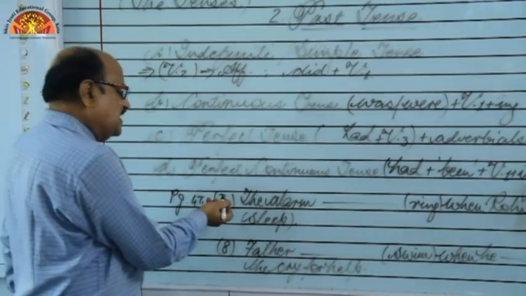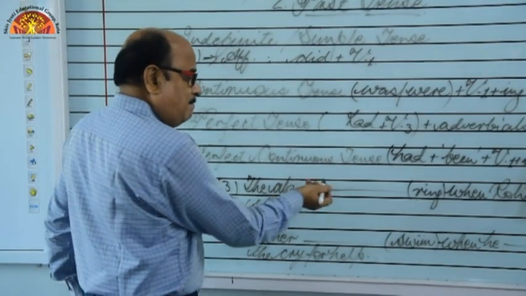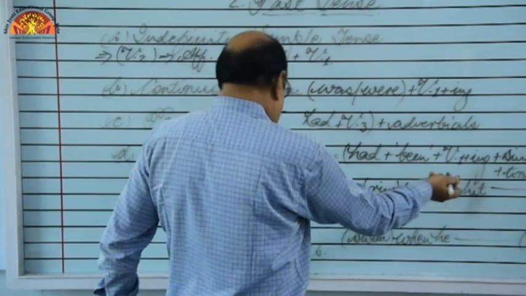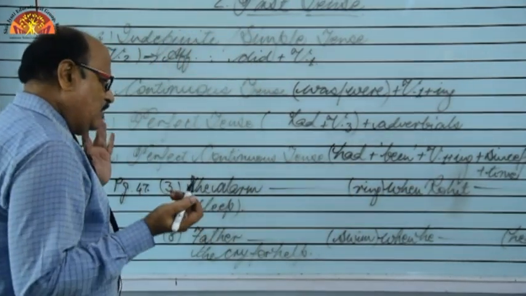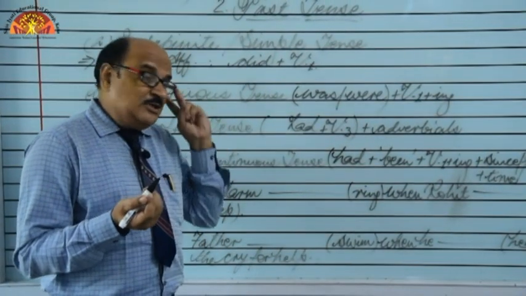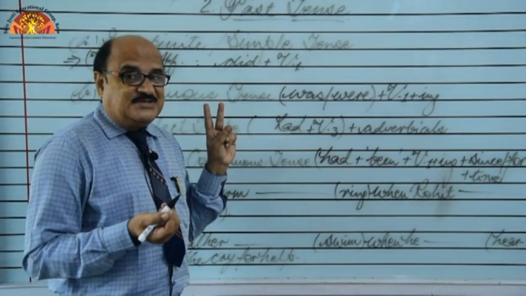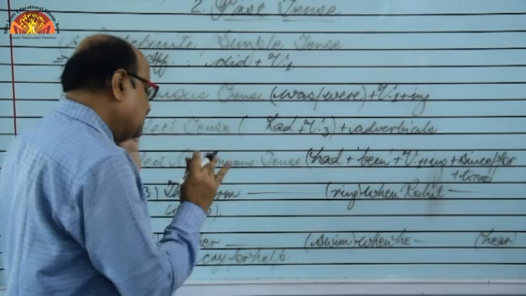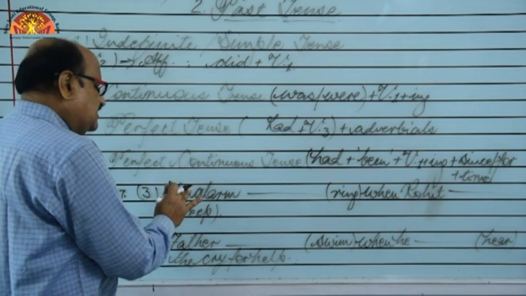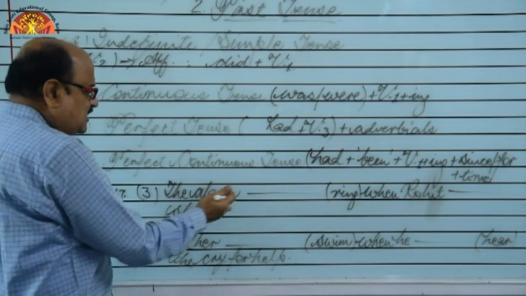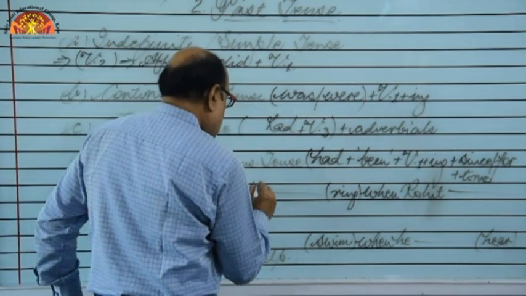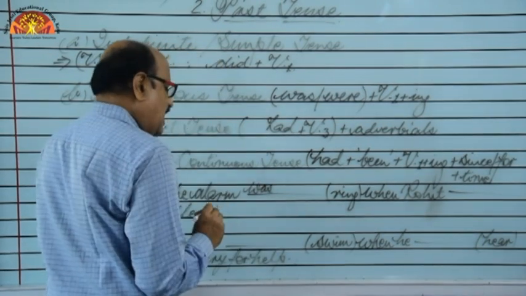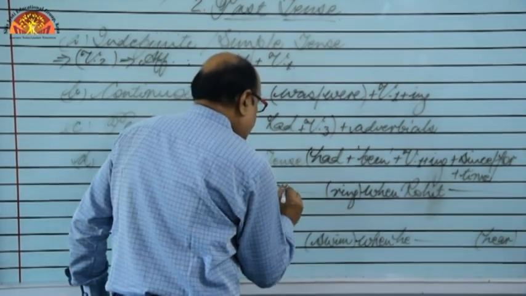Look, the sentence is the alarm blank ring when Rohit blank sleep. I told you the combination of two clauses, two tenses means two activities we are talking about in some sentences. So here also the same case, the alarm. What was happening? The alarm was ringing.